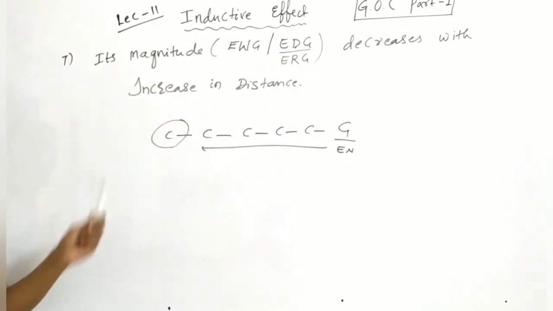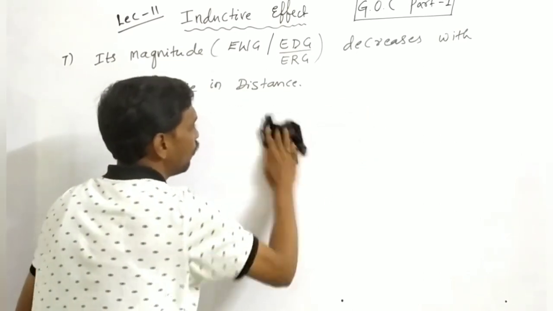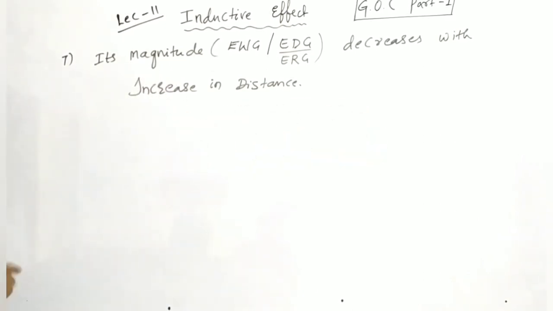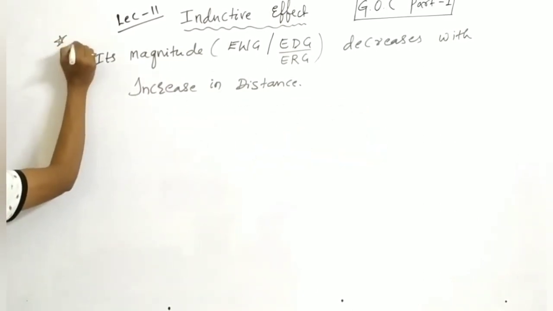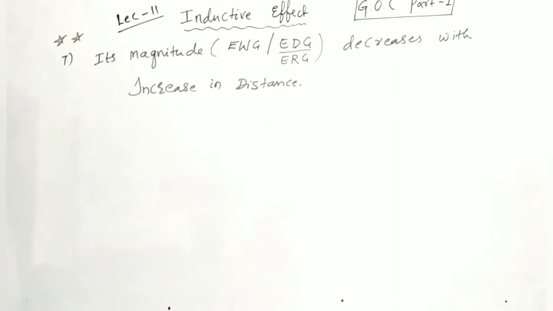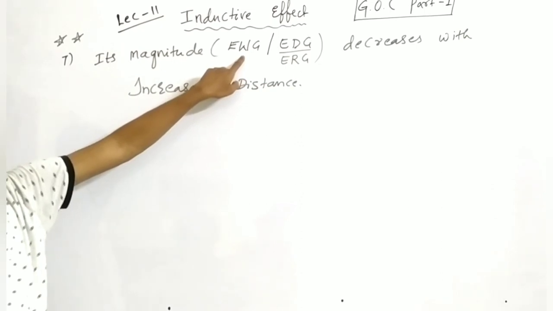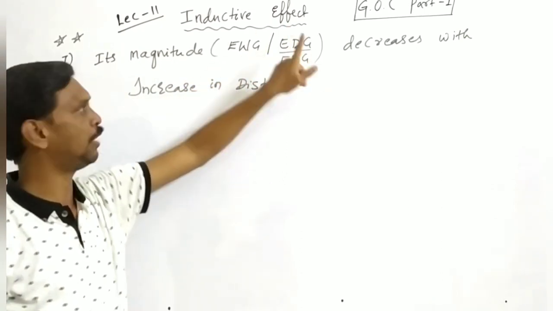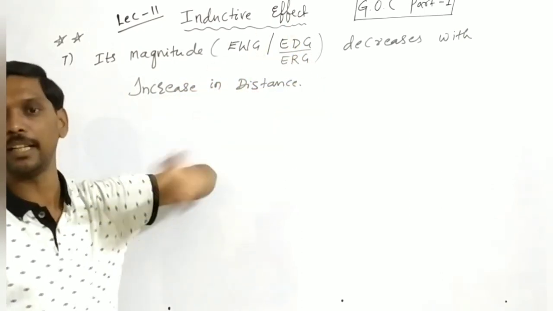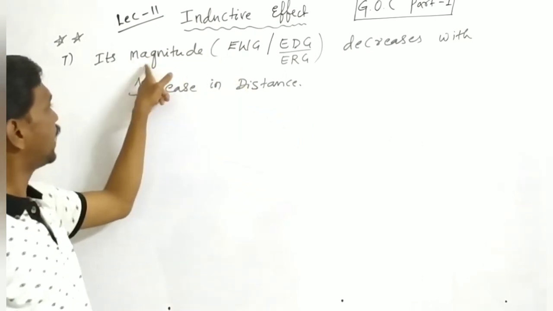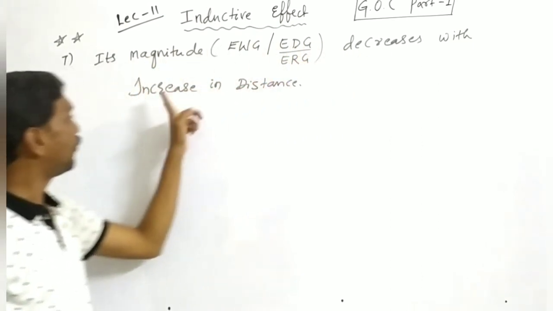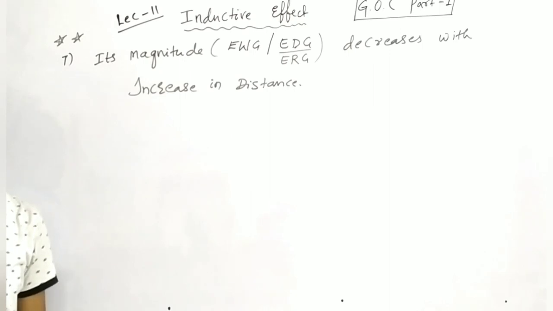Okay, and this one is most important for your competitive exams. Whatever the groups, either electron withdrawing or electron donating, sometimes called electron releasing groups, their magnitude decreases with increase in distance.